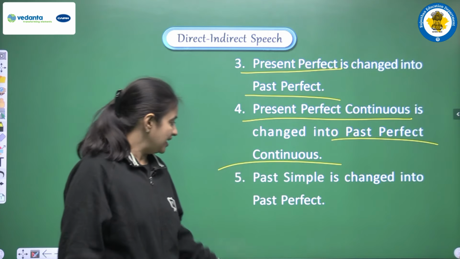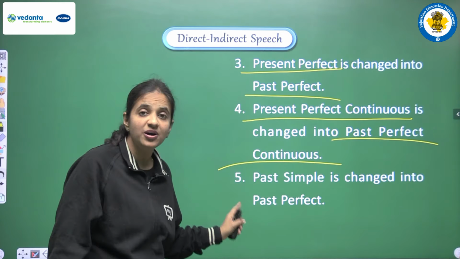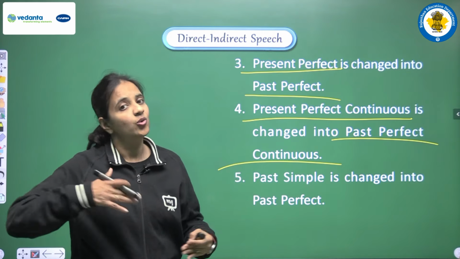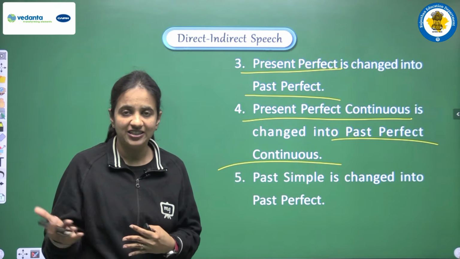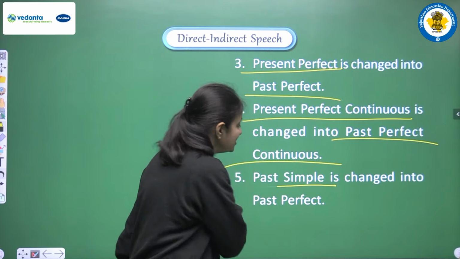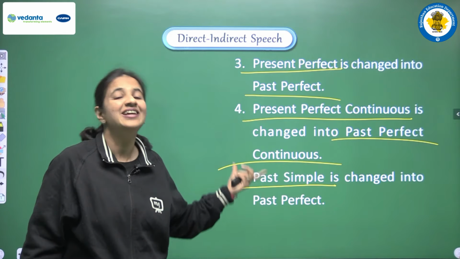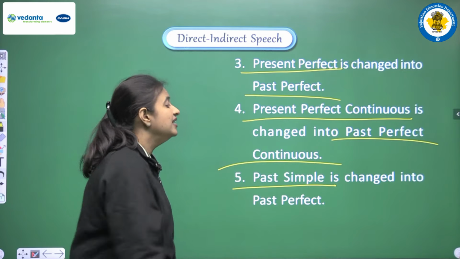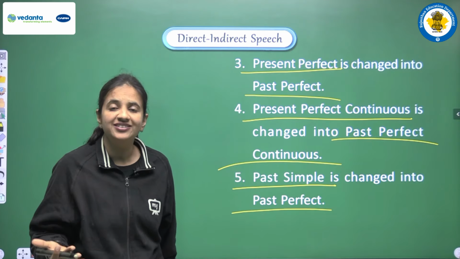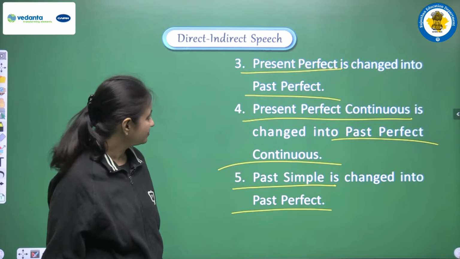Okay. Next is past simple is changed into past perfect. So जो चार present tense हैं उनको तो हमने क्या करा है, उन्हीं के past tense में convert कर दिया. Right. Now the next condition is if we are having past simple. So past simple already past में है, so इसको हम क्या करेंगे. So if we are having past simple, then we have to change it into past perfect. Okay. So yes, you have to learn all these rules.